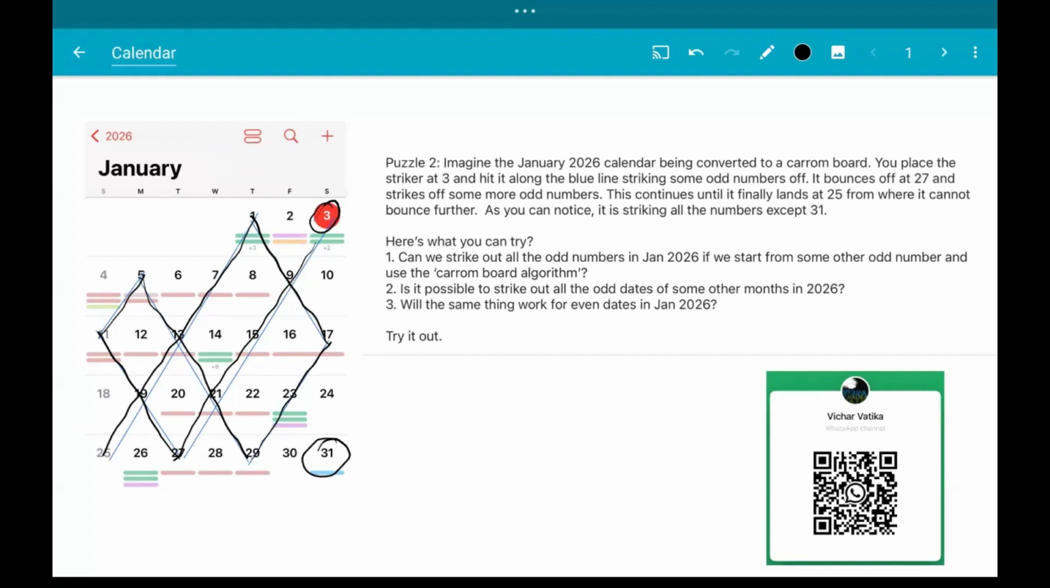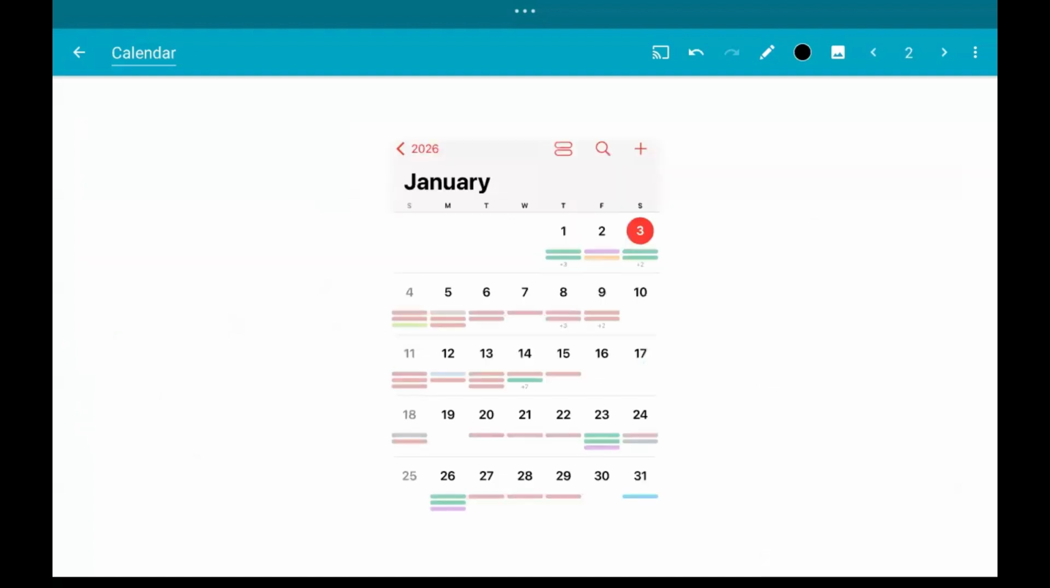Let's try to start from some other number. Maybe not 3, maybe a different number. Let's say we start from 31 because 31 was missed out in the earlier case. So let's start from 31. We go diagonally. You see that we get stuck at 25. We are not able to go anywhere, cover anything else.